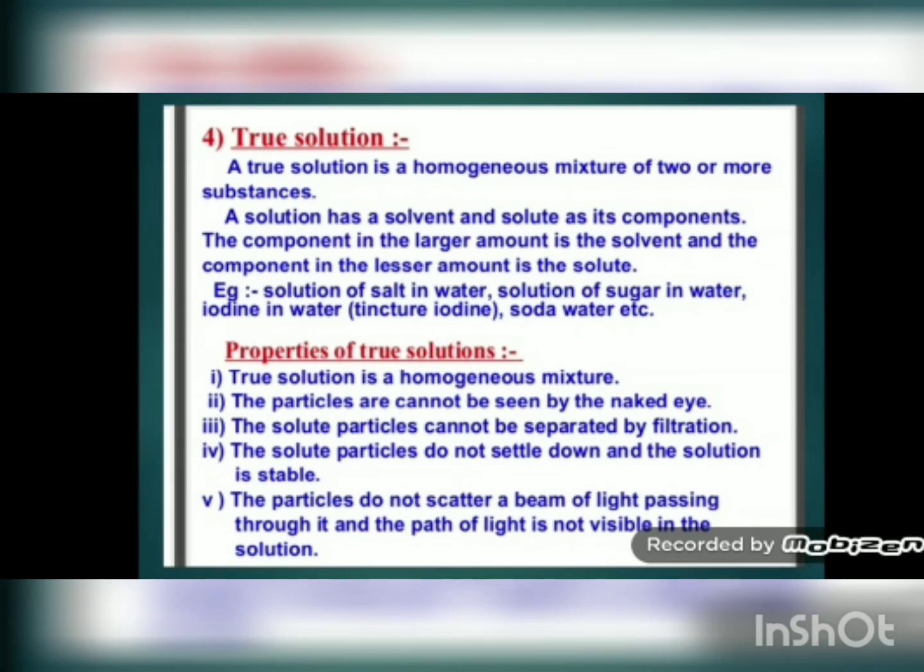So it is also a true solution. So remember, a true solution is a homogeneous mixture made up of solute and solvent, where the quantity of solvent is more and the quantity of solute is less. And a true solution is different from a pure substance. It is not a pure substance, it is a homogeneous mixture.